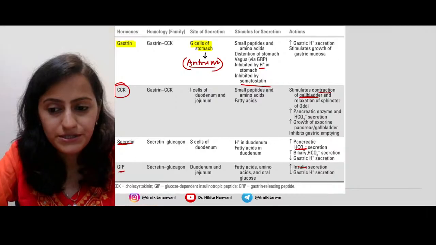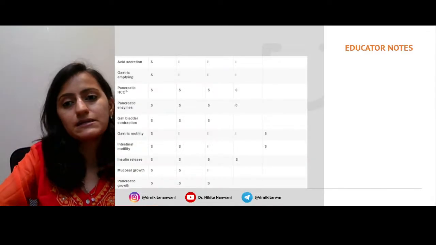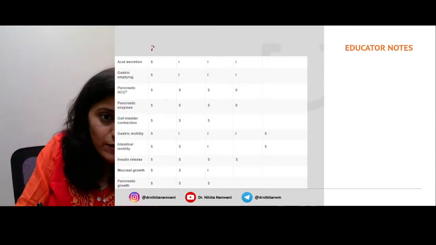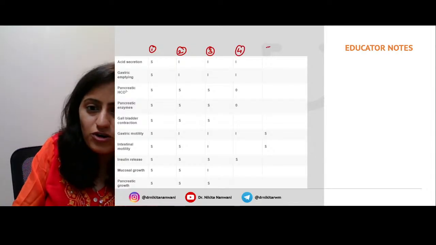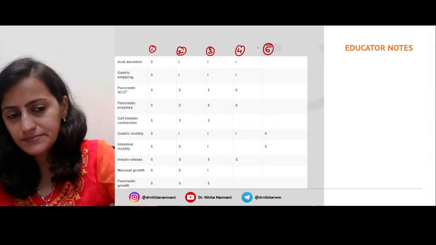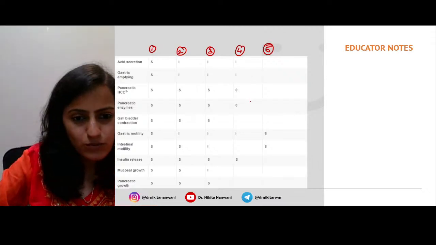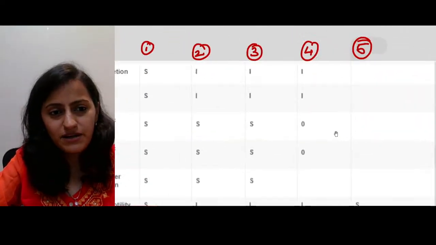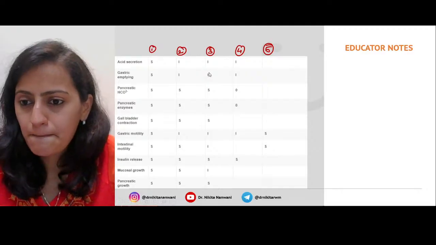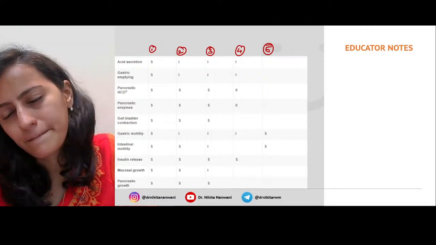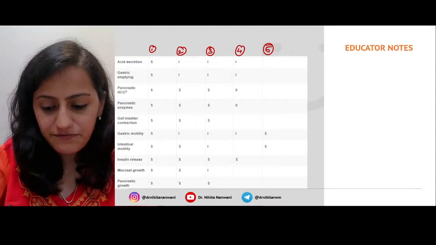Very, very important. Now going to the next one. Complete this table now. Tell me what is the first hormone, second hormone, third hormone, fourth and the fifth. What do you think are these hormones here? Let me zoom this image for you and show you this. I hope you can see this table. So which is the first hormone here?